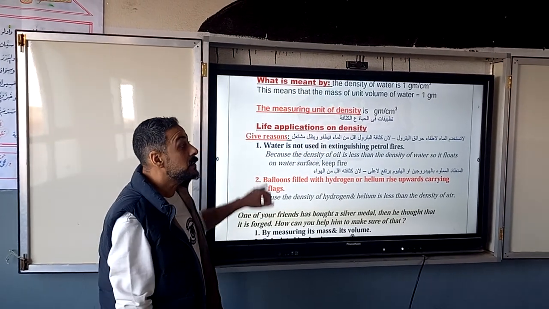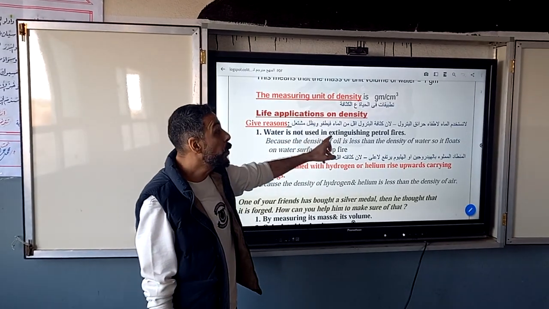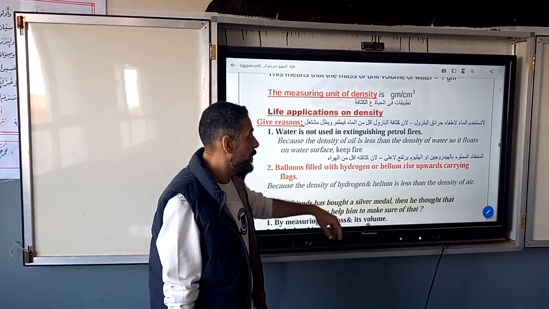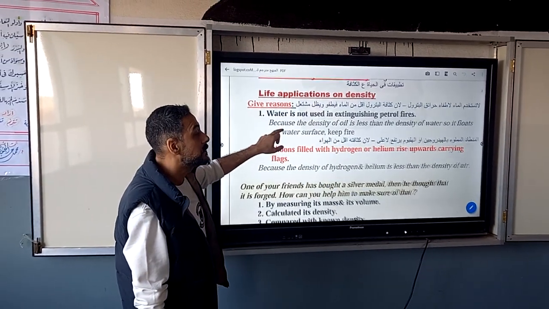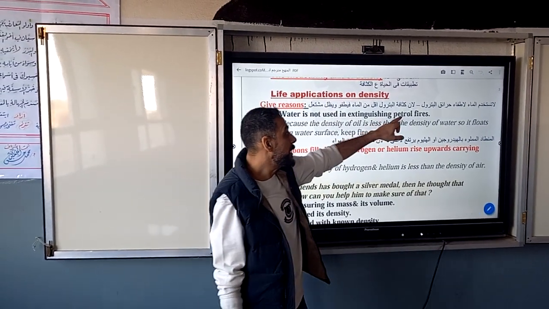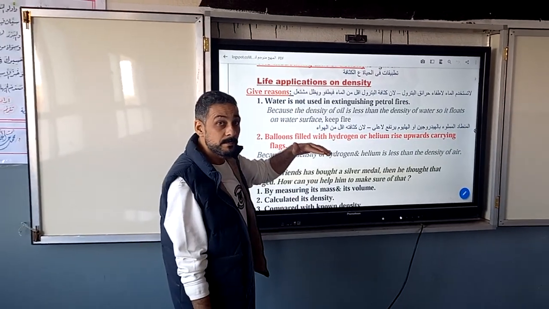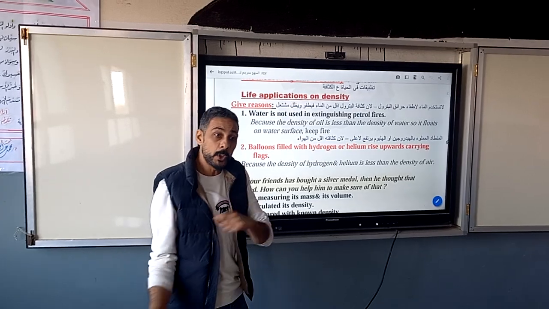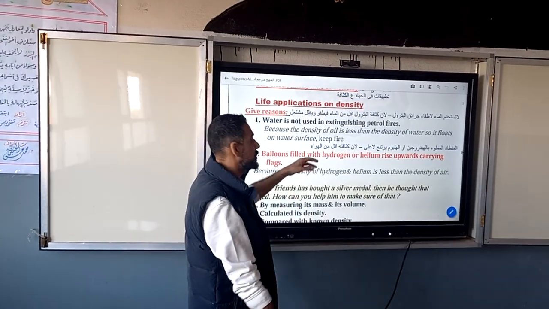The first thing: water is not used to extinguish a petrol fire. Why? Because the density of petrol is lower than the density of water, so it will float. If we put water, the petrol will stay on top, not extinguish it.